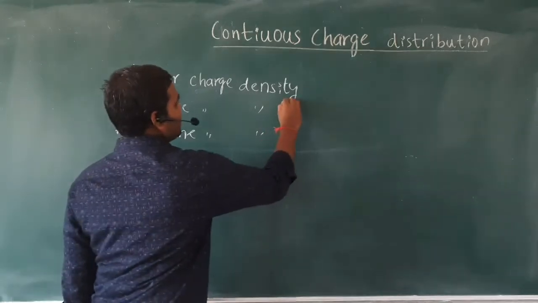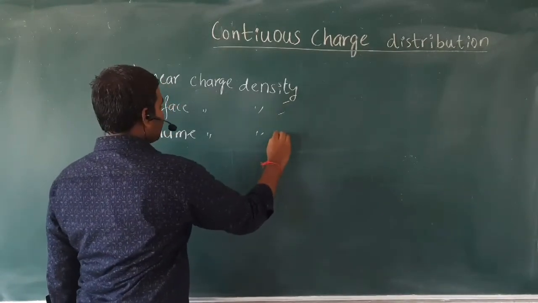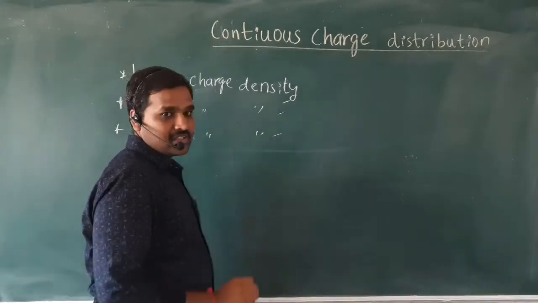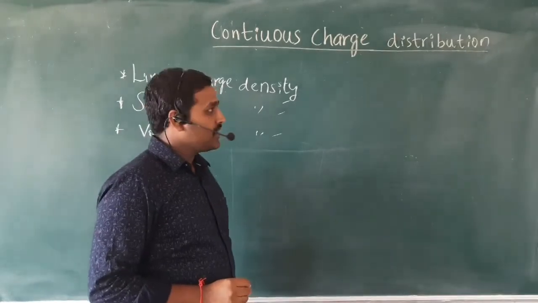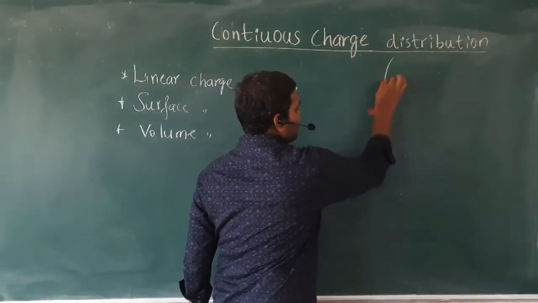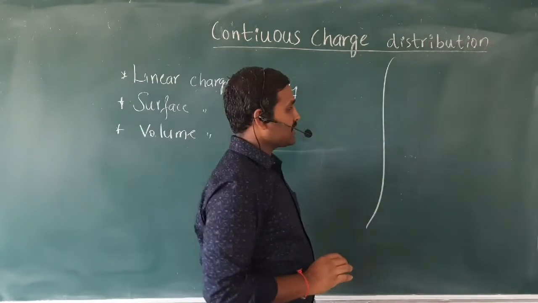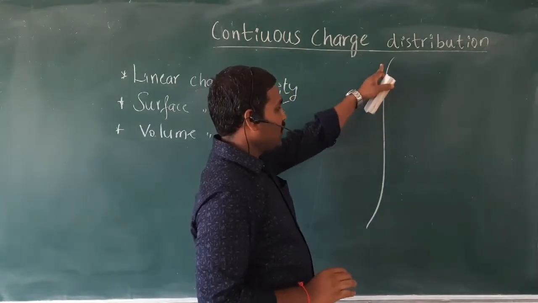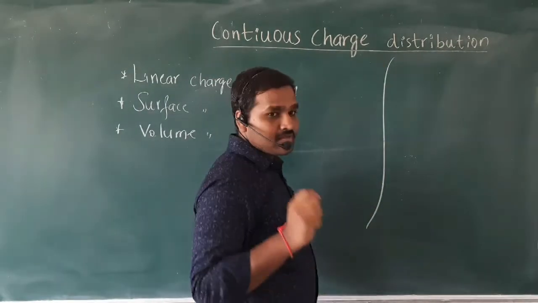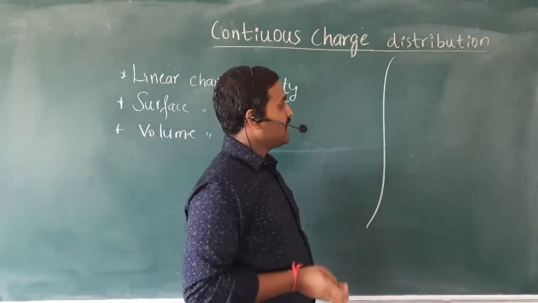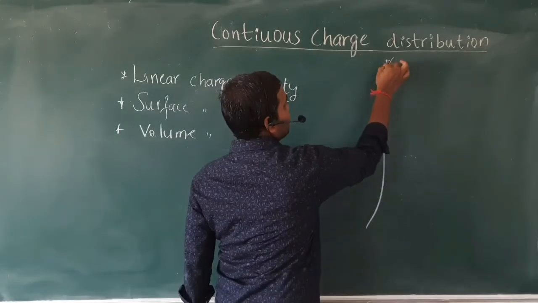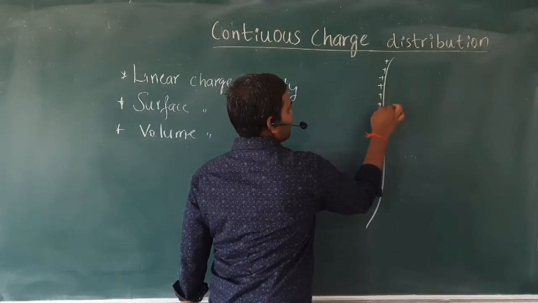When we consider linear charge density, whenever our object is a very long conductor, let us consider a material which has length much more than its other two dimensions. Let us say it has some charge like this.